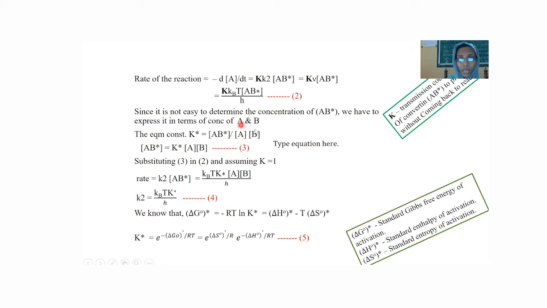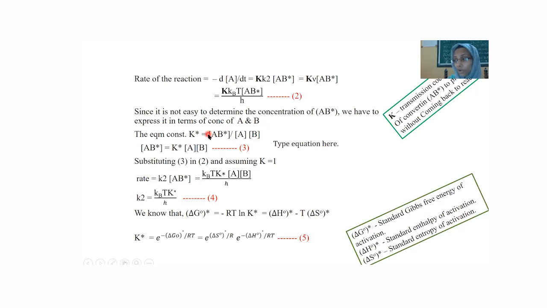So we have to express the concentration of this AB activated complex in terms of the concentration of the reactants A and B. Assuming equilibrium, the equilibrium constant K star is equal to, from this first equation, AB star divided by A into B. Then the concentration of AB star is equal to K star into the concentration of A into B. You know how to calculate the equilibrium constant.